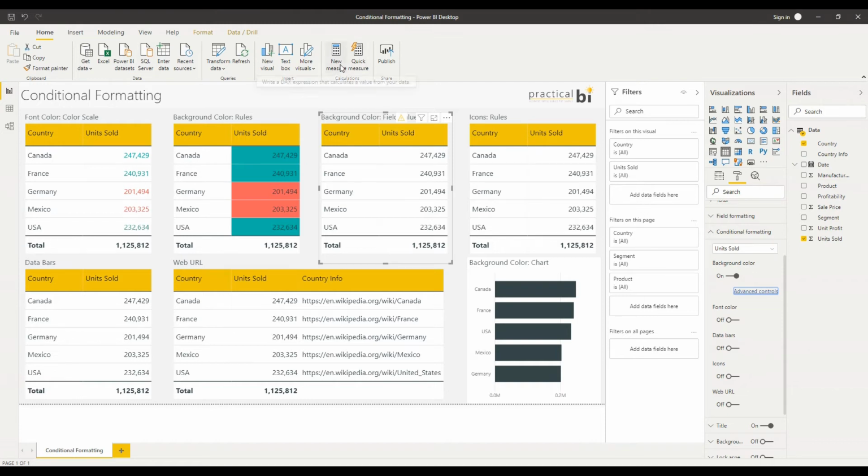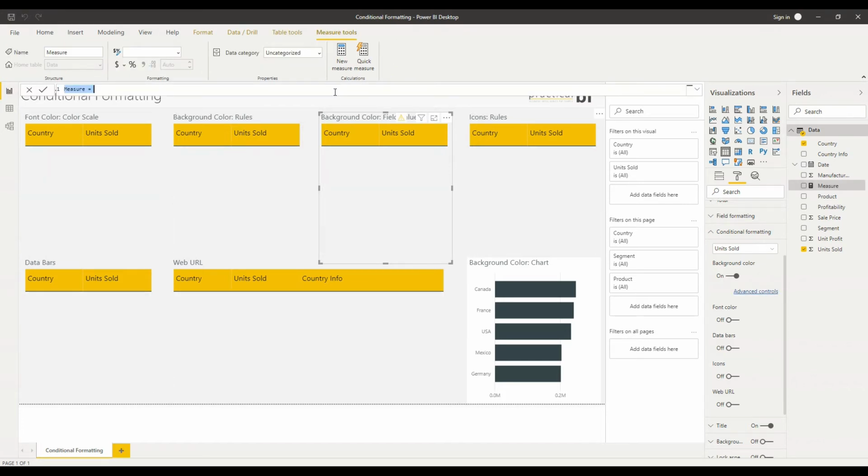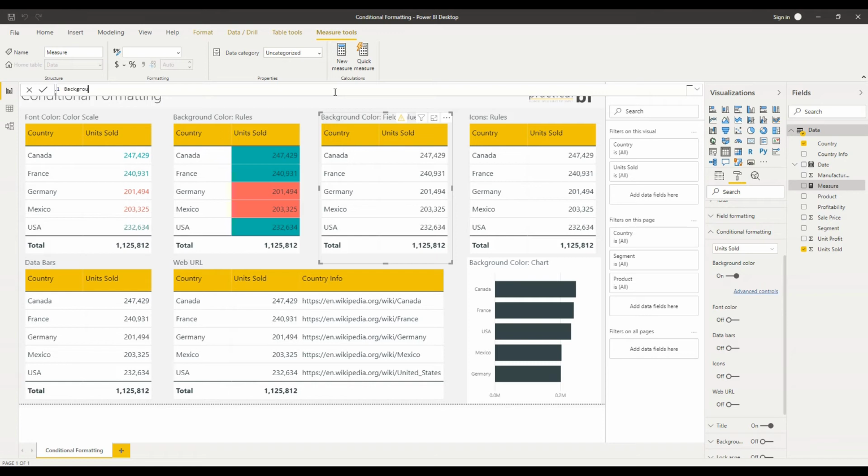So I'm just going to click New Measure at the top here. I'm going to call this measure background color. And I'm just going to use a simple if statement and say if my sum of units sold is greater than 220,000, then green, else red. Just specifying them as text, green and red. Let's OK that.